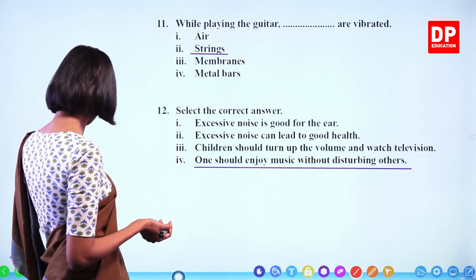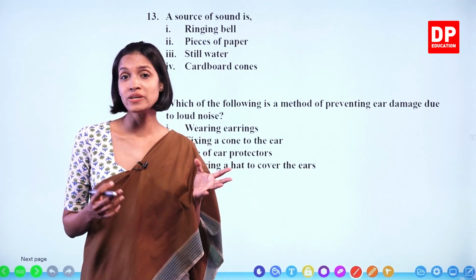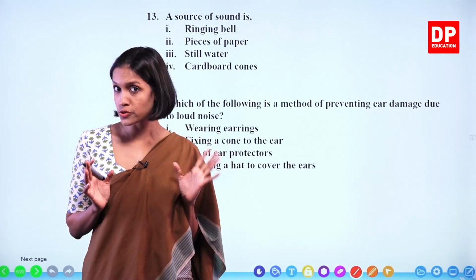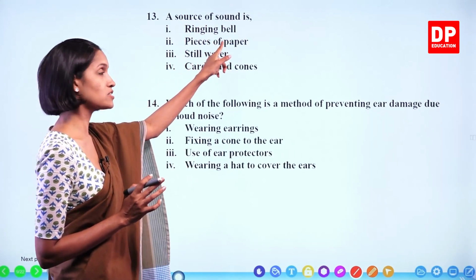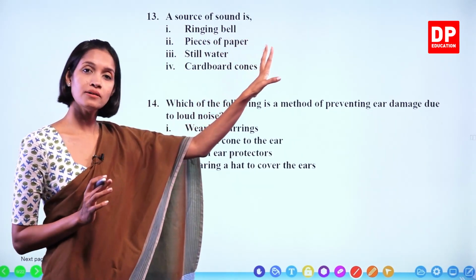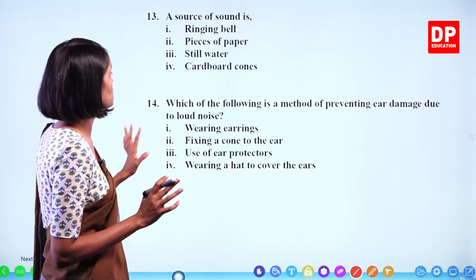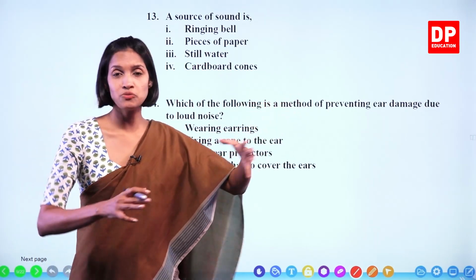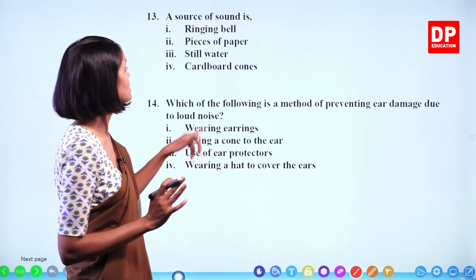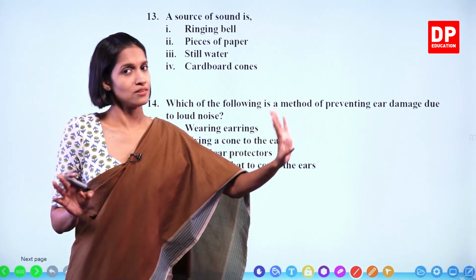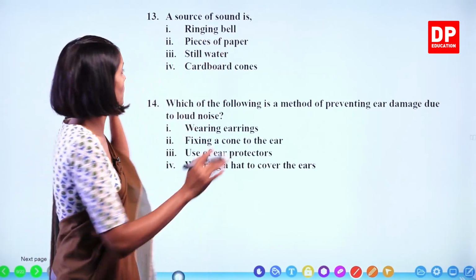Moving on to the next. 13. A source of sound is. A source of sound means a thing or an object that produces sound, okay? Ringing bell. That's correct. Pieces of paper cannot make their own sound. Therefore, those are not sources of sound. Still water. No. When water is still, it doesn't make any sound, but flowing water can make sound, okay? Cardboard cones? No, they also can't produce sound. So the answer is ringing bell, okay?